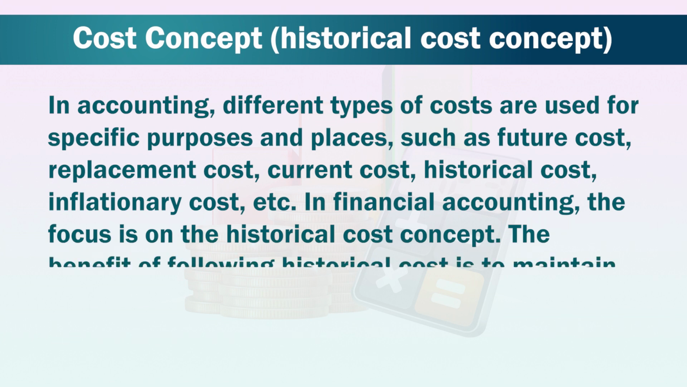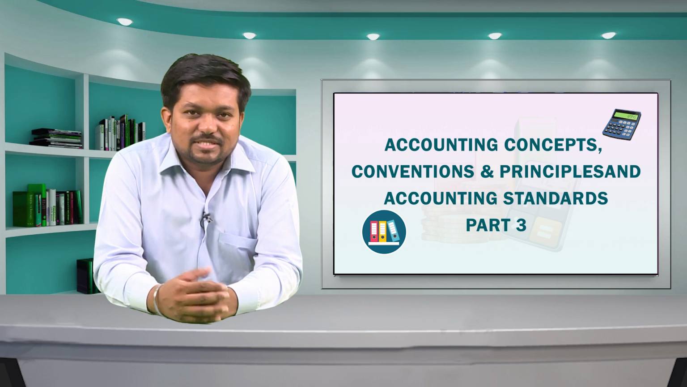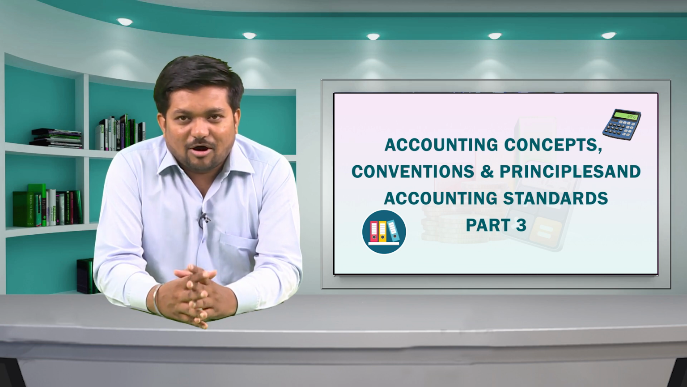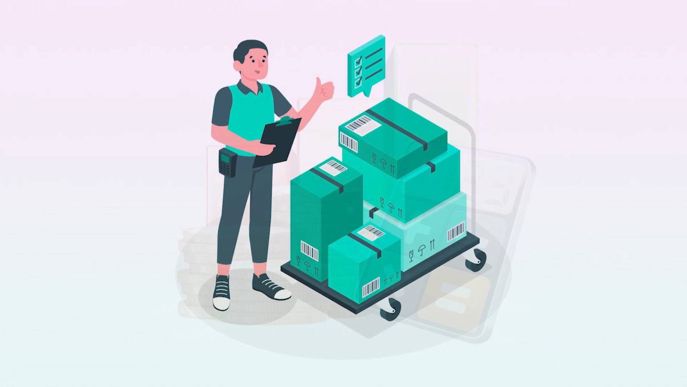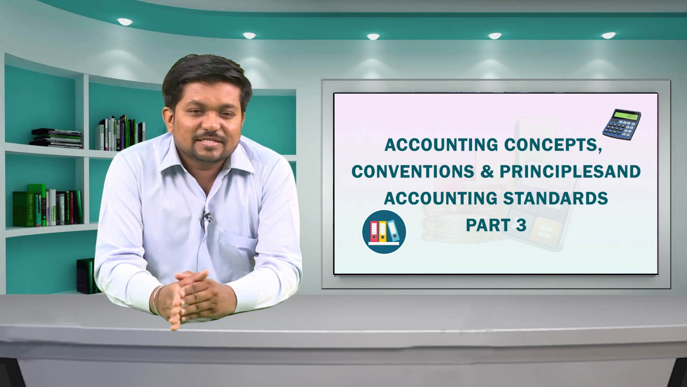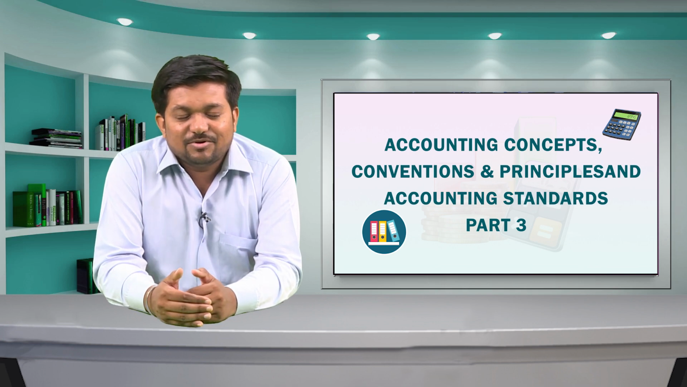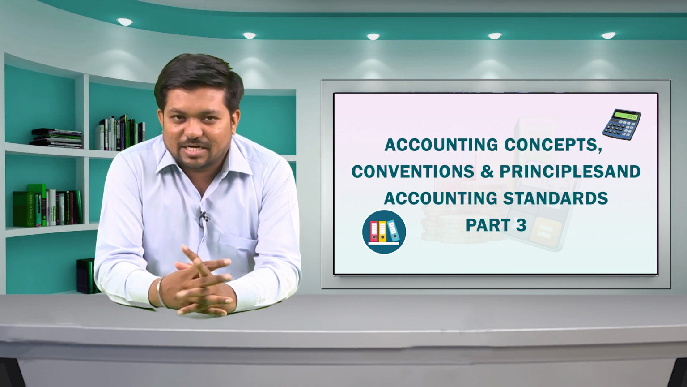In financial accounting, the focus is on the historical cost concept. The benefit of following historical cost is to maintain uniformity in the accounts year to year. When applying this concept, the value of an asset is determined based on its historical cost, which is the purchase cost. Although there are various measurement bases, accountants traditionally prefer this concept in the interest of objectivity.